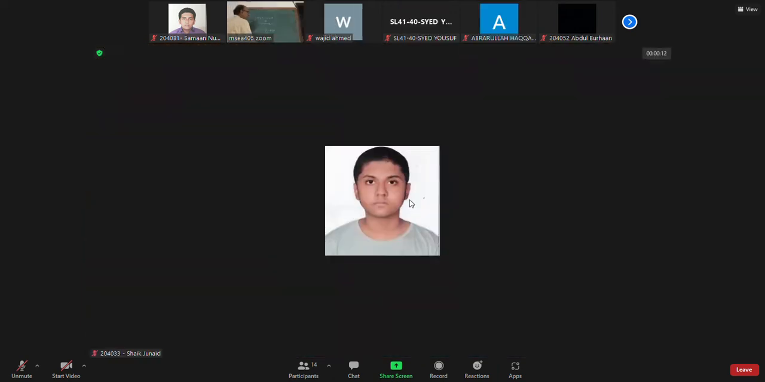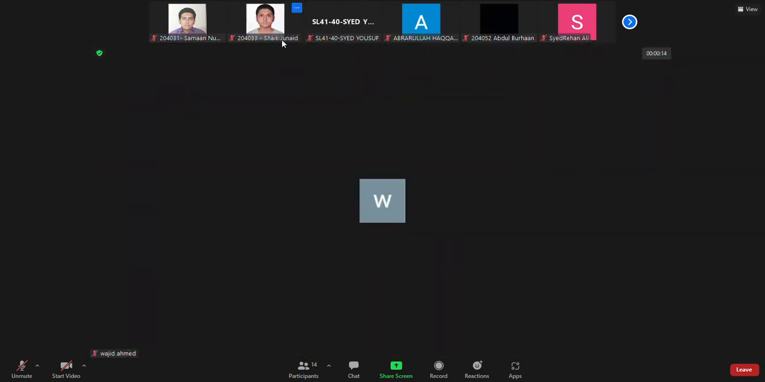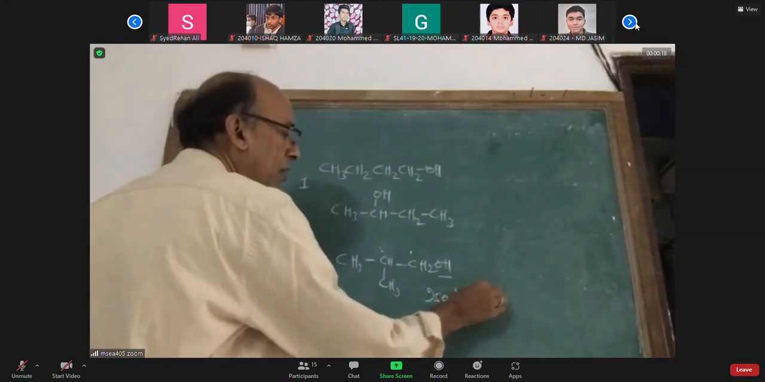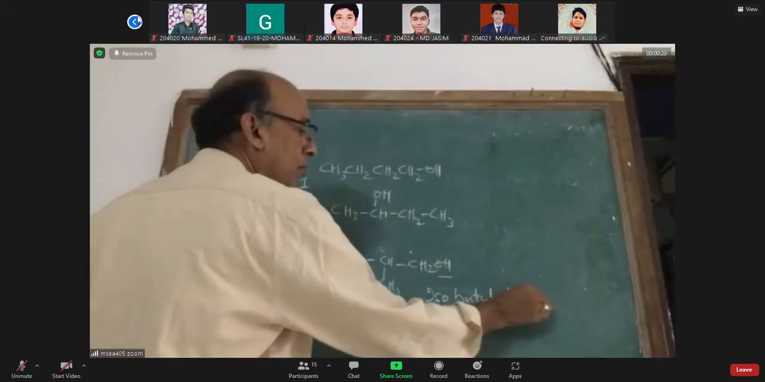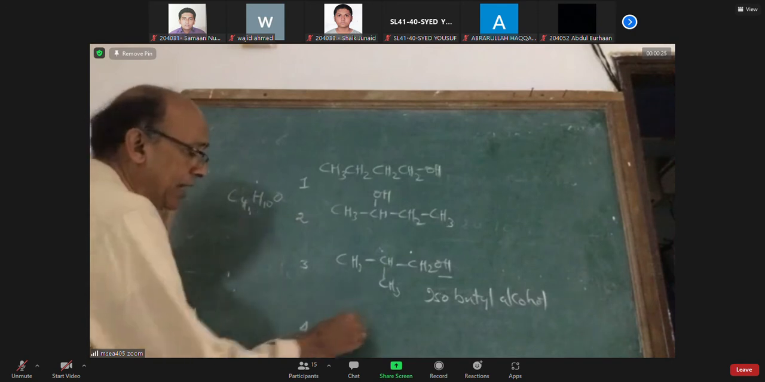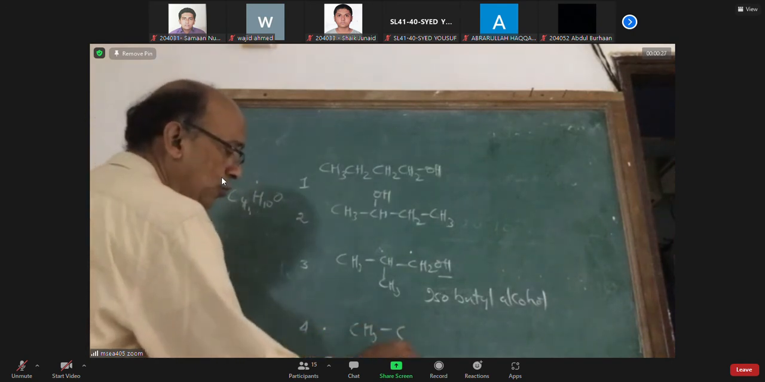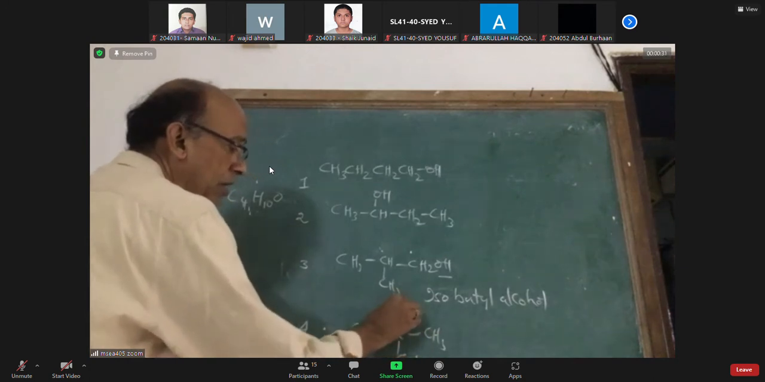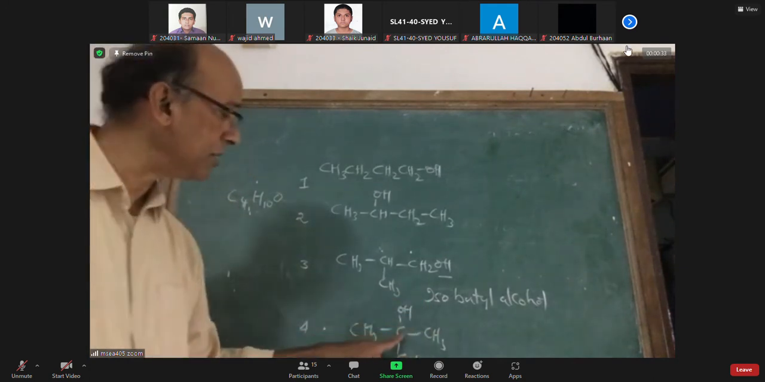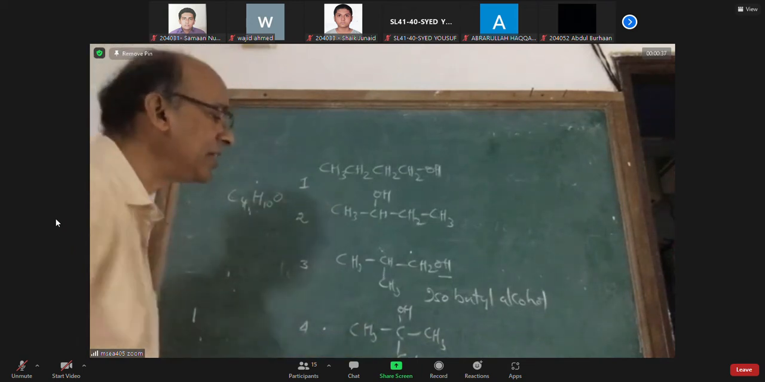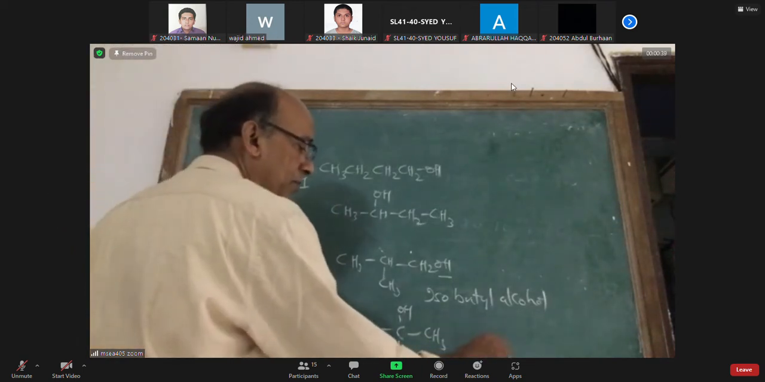So it is a primary alcohol and it is commonly known as isobutyl alcohol. Well, with the same formula, I can write this type of alcohol too. Then clearly here the OH is on a carbon that is linked to 3 different carbons. Hence it is a tertiary alcohol.